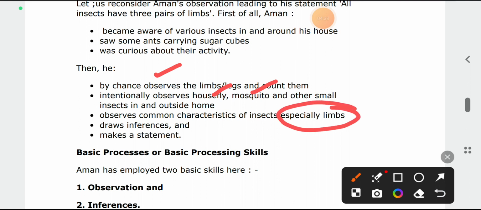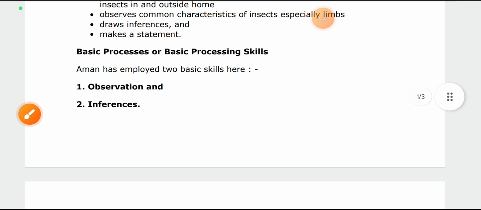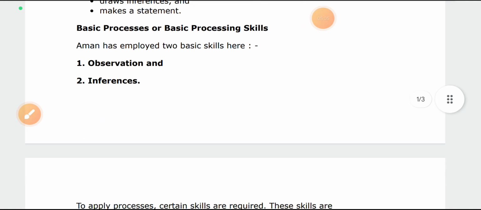What does he observe there? He focuses only on the limbs of the different insects he found: housefly, mosquito and others. What is special about the limbs? The number of limbs and how the structures are. Then he draws inference and makes statements. These are basic processes, or basic processing skills.